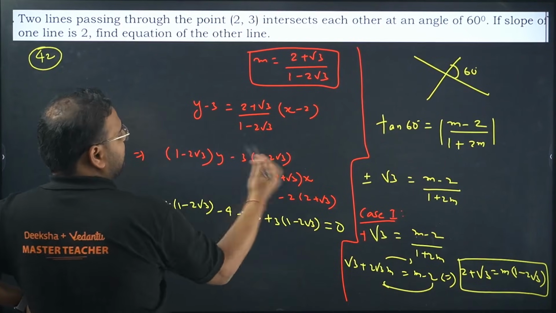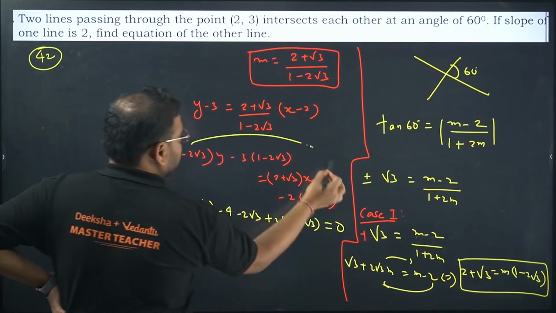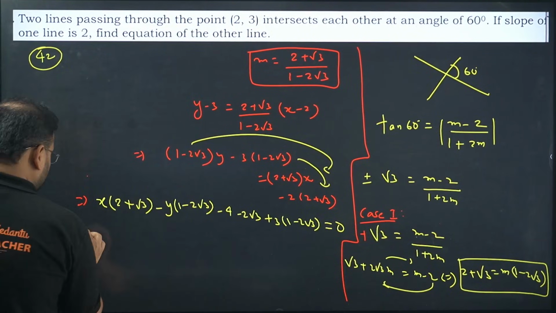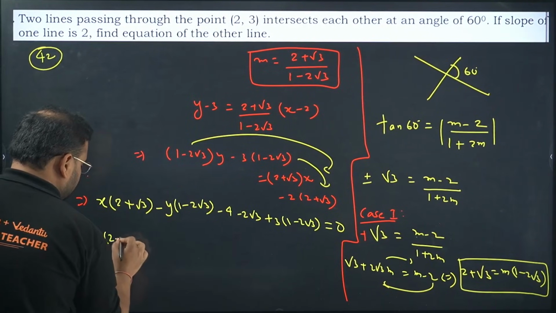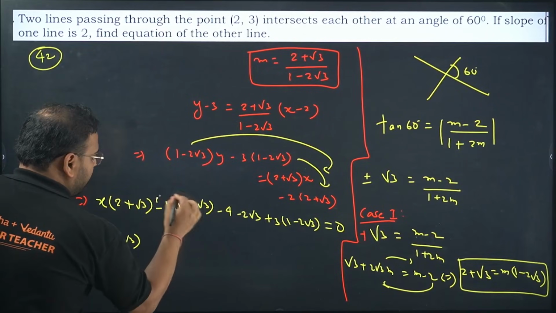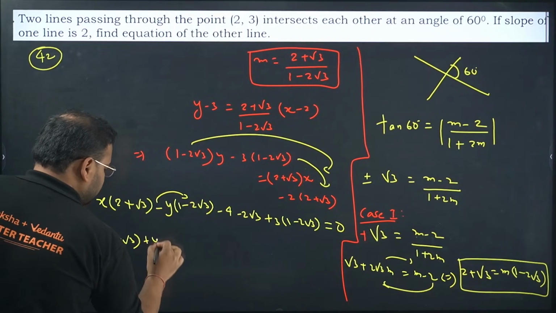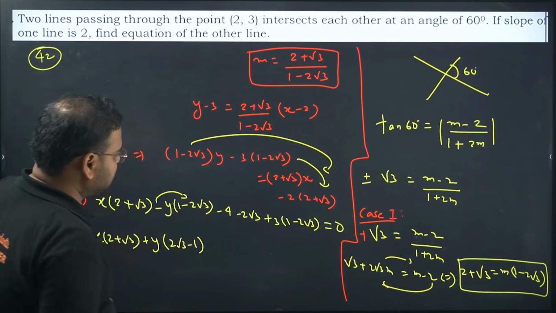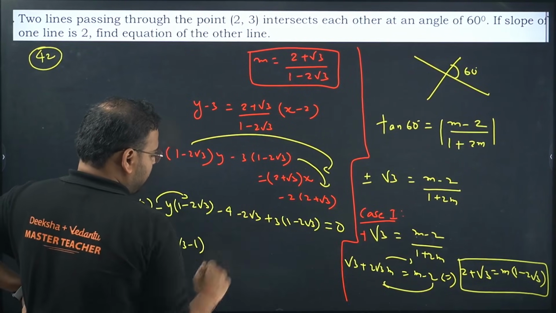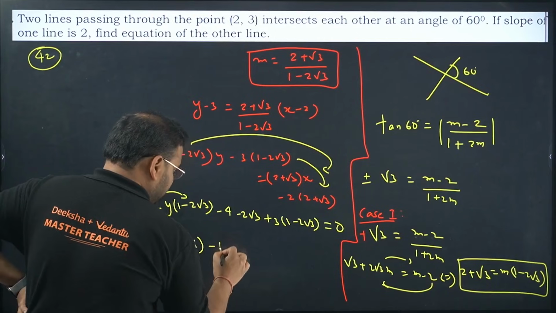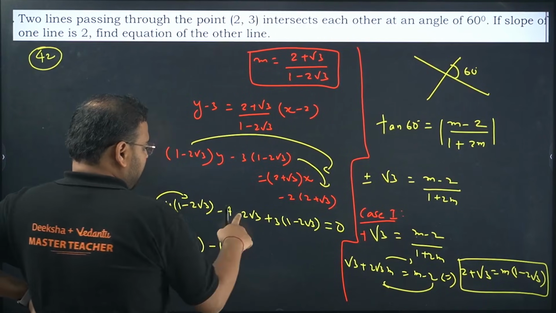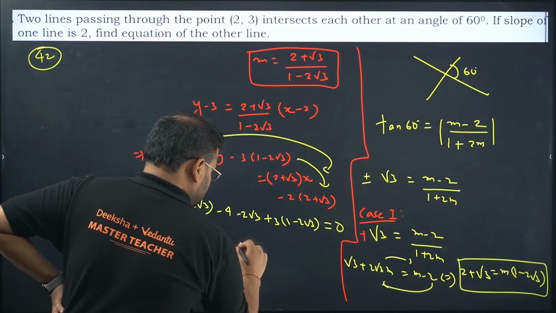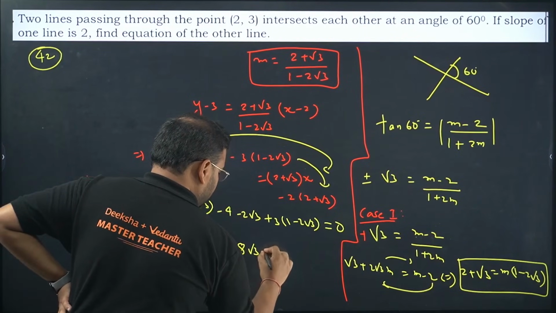I have moved everything on one side. Okay, this also I've moved on this side, and this as well. I move both the terms on the one side. So I get for the expansion over here x times 2 plus root 3, and I can move this sign over here. So I'll get plus y times 2 root 3 minus 1. Okay, and check this out, we have plus 3. So minus 4 plus 3 will be what? Minus 1. Minus 4 plus 3 will be minus 1, and minus 2 root 3, and we have minus 6 root 3. Correct, no? So minus 8 root 3 equal to 0.